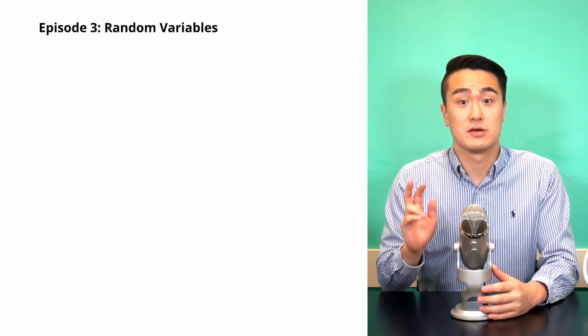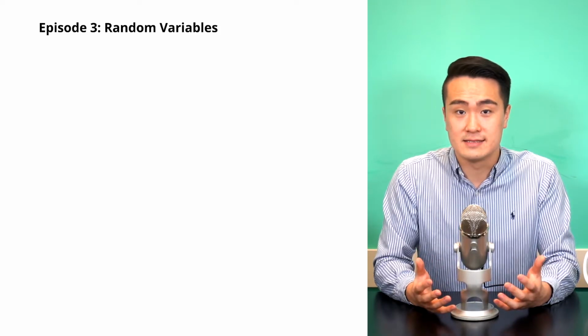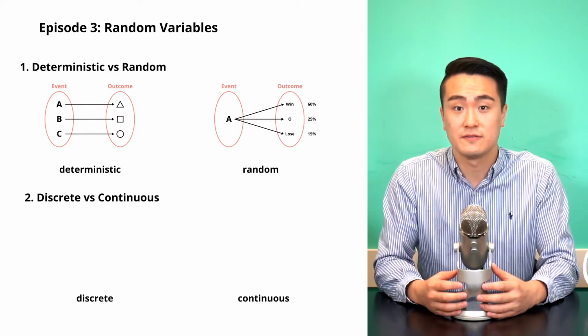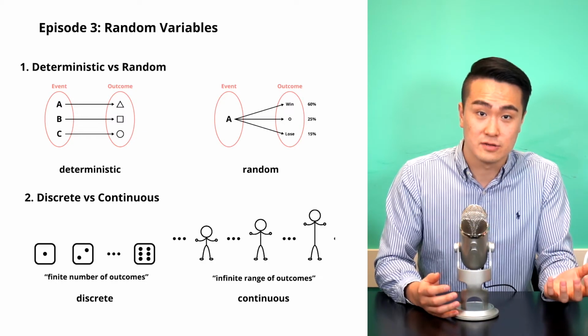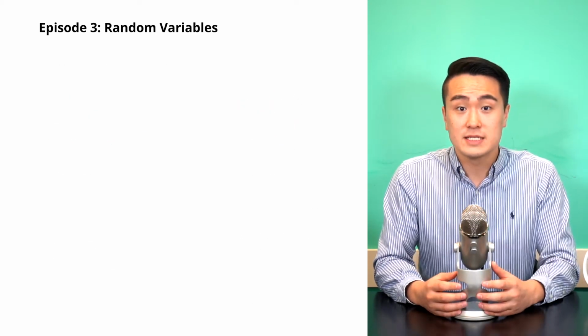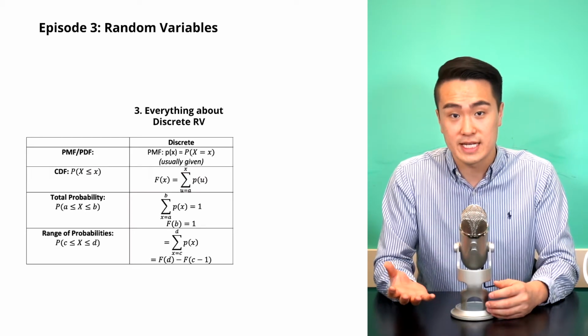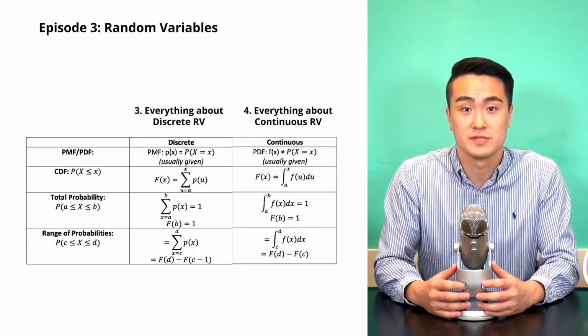The second major theme in the series is to understand random variables. Drawing nice tables and charts is great, but we want to find legit numerical approaches to quantify the characteristics of the data. So in episode 3, we first try to understand the difference between deterministic and random variables, and then the difference between discrete and continuous random variables. Then we tackle all the different notations, properties, and formulas of the discrete and continuous random variables.